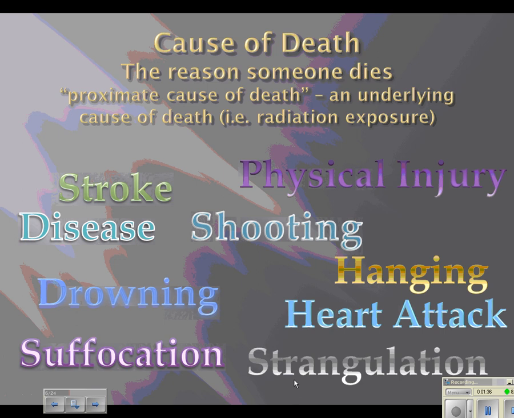Now we have cause of death, which is the reason someone dies. And this term you need to be familiar with, which is called the proximate cause of death, which means an underlying cause of death, such as radiation exposure. So here's some examples: heart attack, hanging, suffocation, drowning. So if we look at our manner of death as accidental, then drowning could be the cause of death.